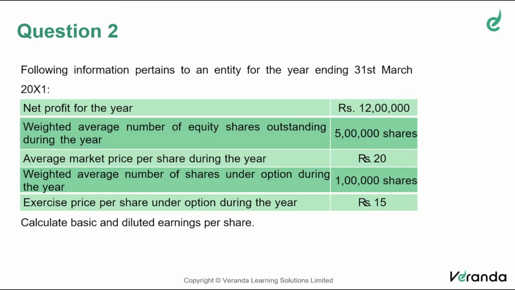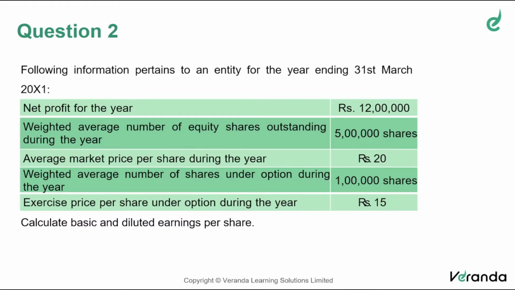If these 1 lakh shares are issued at the market price, the company will get 20 lakhs. That means they get more capital, and more capital will result in more profits. That's what we believe. But by giving the option, the company is sacrificing 5 lakh. They're getting only 15 lakh rupees. So to that extent, their profit gets compromised, is it not? So there is a possibility the numerator, that is the earnings, may not increase in the same proportion as the denominator, that is the increase in number of shares subsequent to exercise of options.